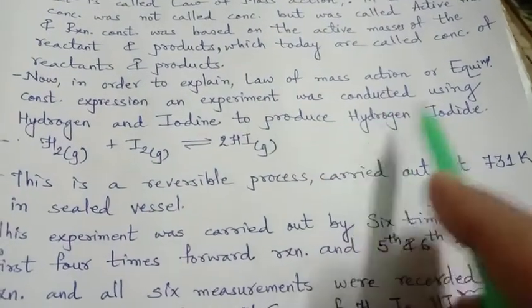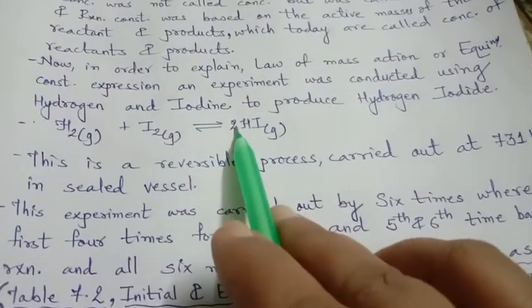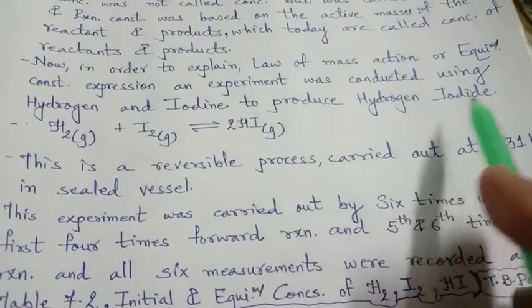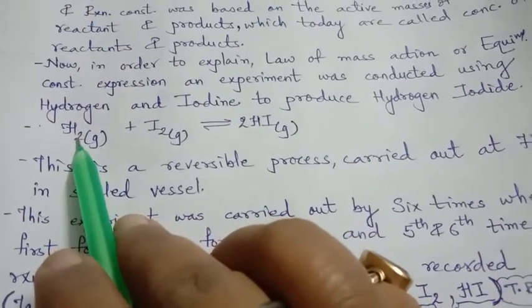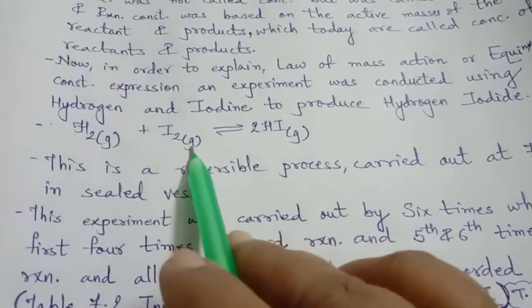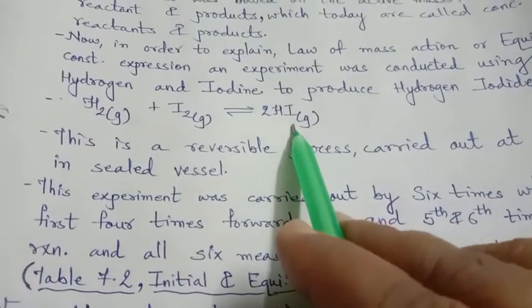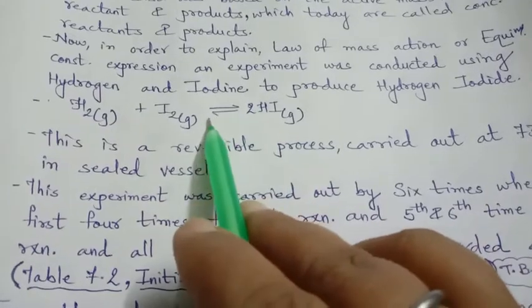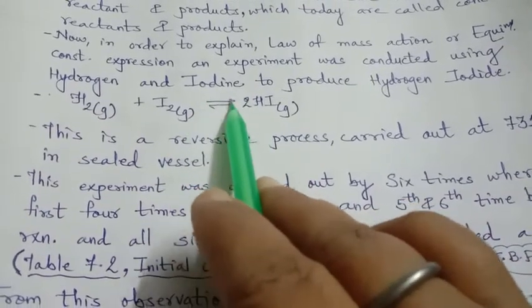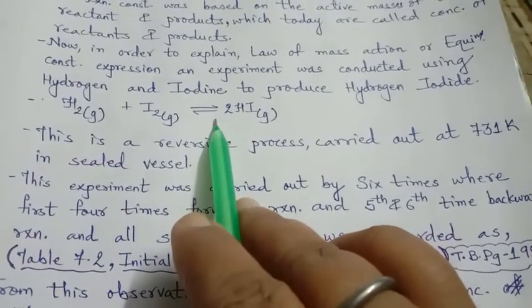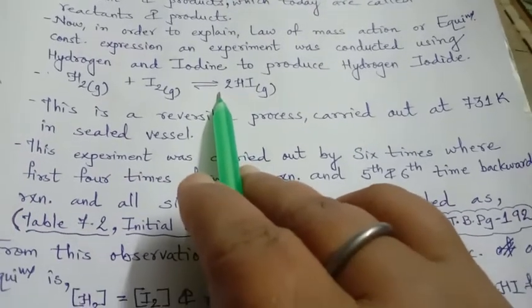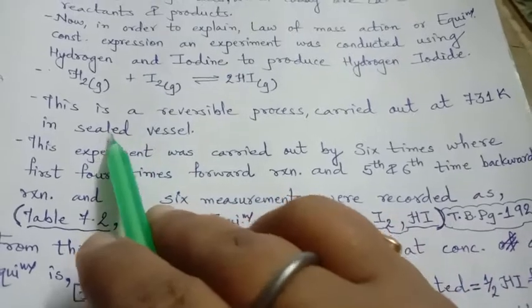So now, in order to explain the law of mass action or equilibrium constant expression, an experiment was conducted using hydrogen and iodine to produce hydrogen iodide. Yesterday also we have seen this reaction. Hydrogen gas plus iodine gas gives hydrogen iodide gas. You can see that this is a reversible process, as the double arrow is shown here. This reversible process is carried out at 731 Kelvin in a sealed vessel.